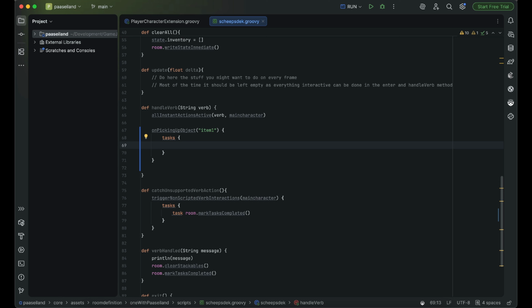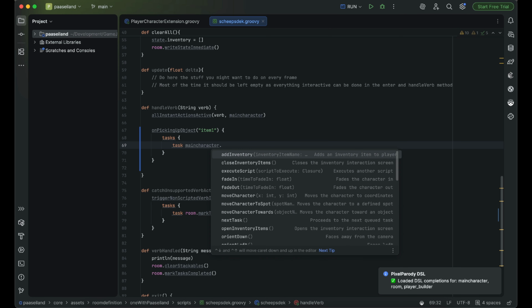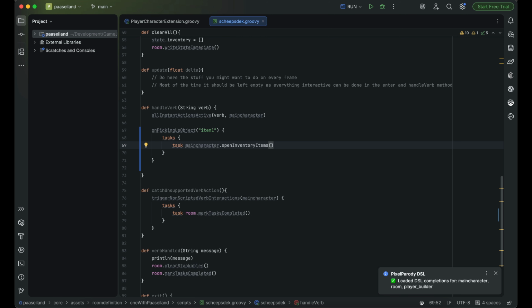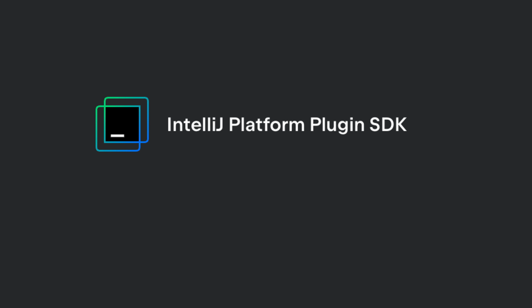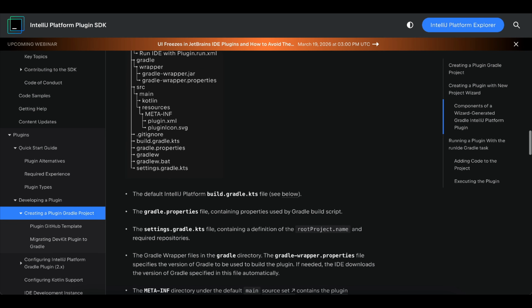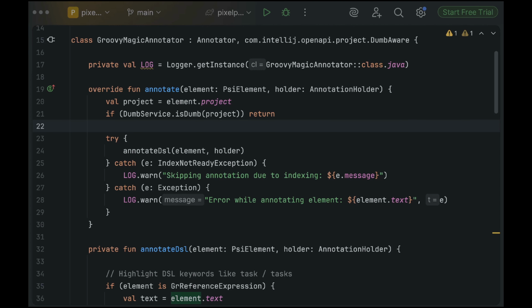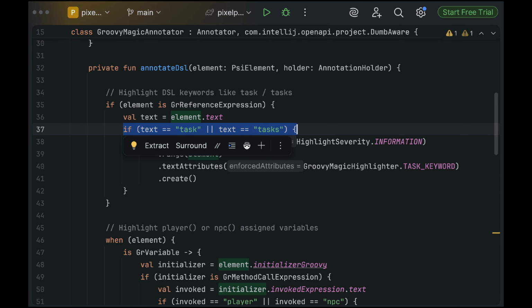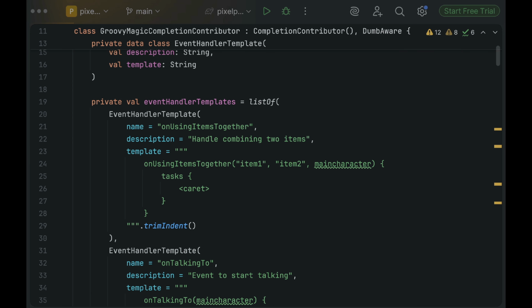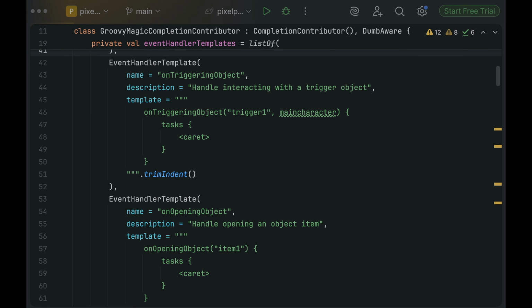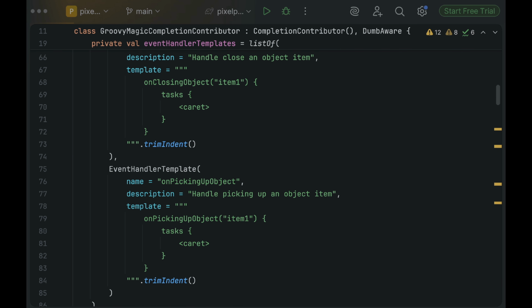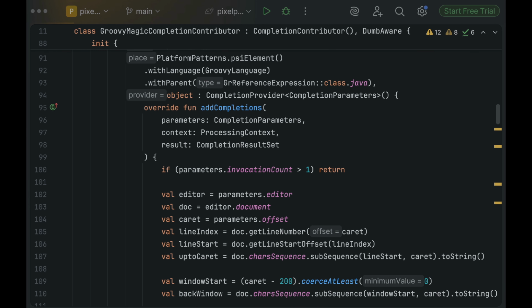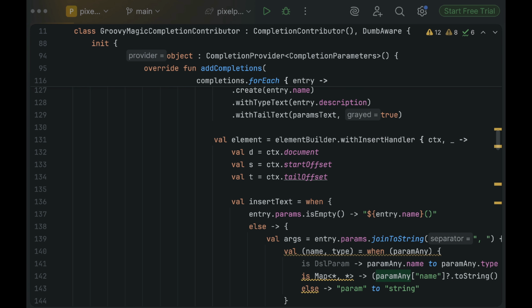It is immediately ready for adding tasks within the tasks code block. As you can see, highlights and auto-completion work like a charm. I always thought a plugin in my favorite development environment, IntelliJ, would be hard to make, so I studied on JetBrains' site what it needed to function. In my case, it needed an annotator to highlight and colorize the tasks and task keywords. And I needed a completion contributor class to provide the code to make the auto-completion happen. Finally, a config file needs to be present that glues everything together so the development environment knows how to load the plugin.